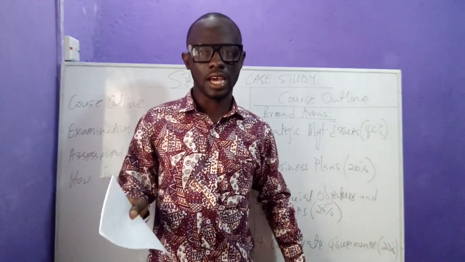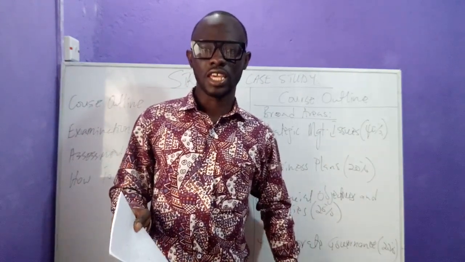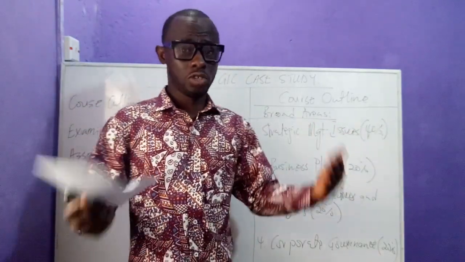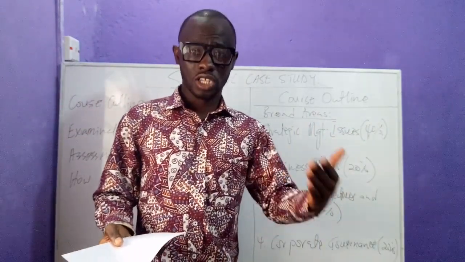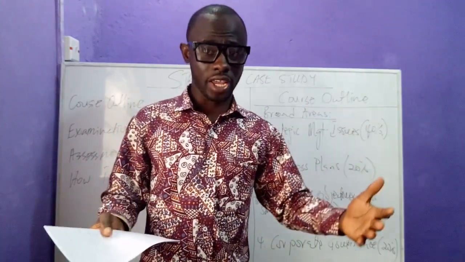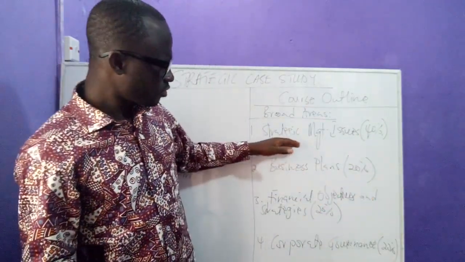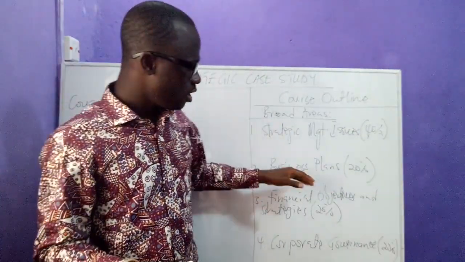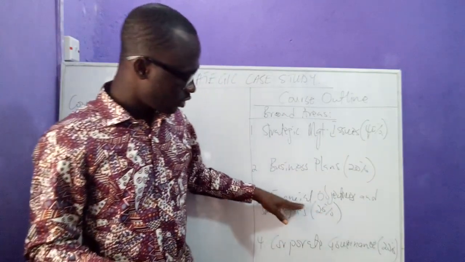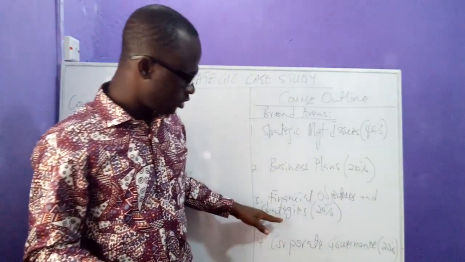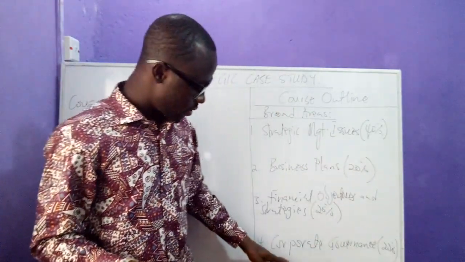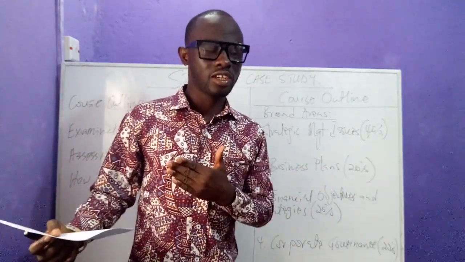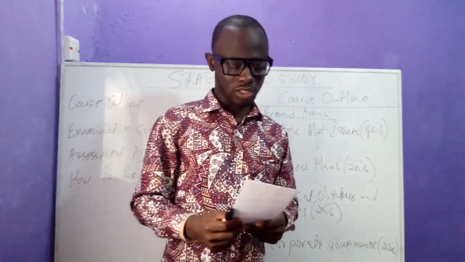What it means is that to pass the strategic case study examination, this is how the exam is going to be. Almost always we trust the examiner to set the questions based on the syllabus weighting, all right? So strategic case study is going to cover 40% of the exam you're going to write, business plans 20%, financial objectives and strategies 20%, and then governance also 20%. So how do we get it, and what are some of the things we're going to be discussing?